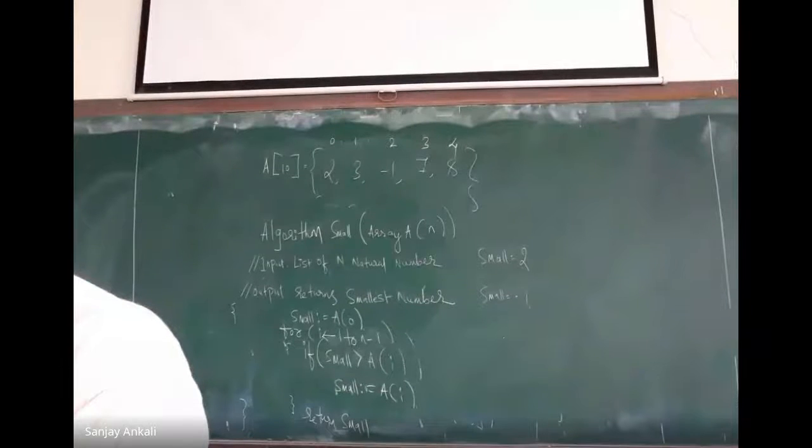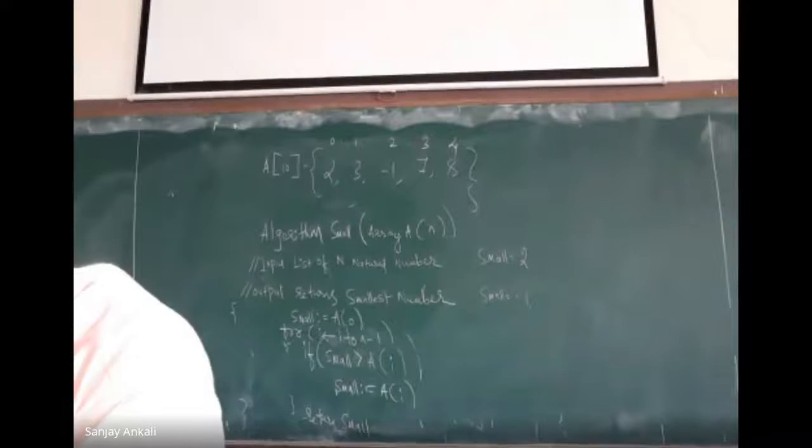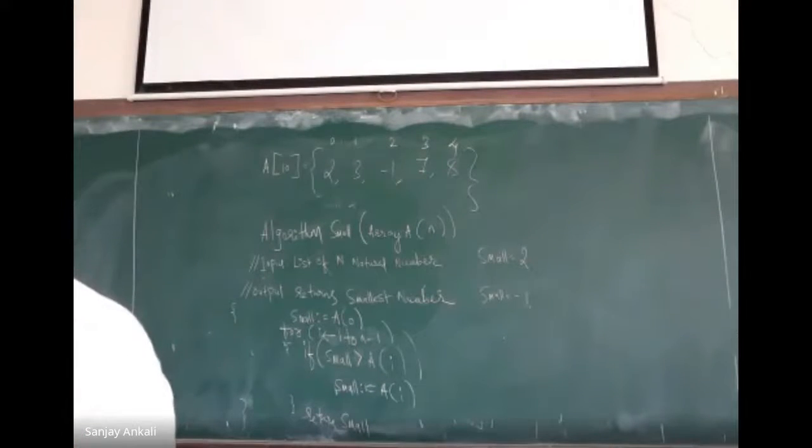Division B, answer your attendance. Division B, roll number 1, 2, 3, 4, 5.